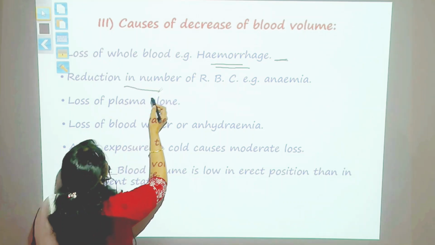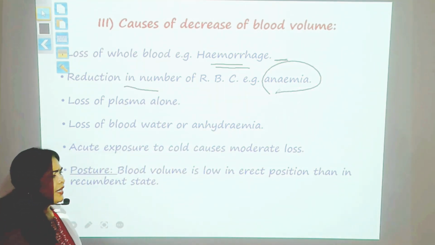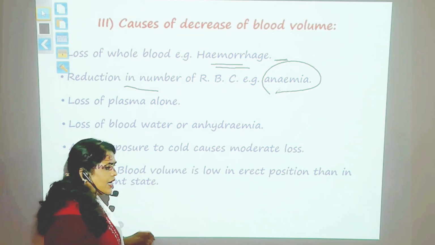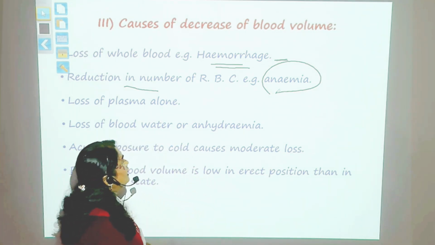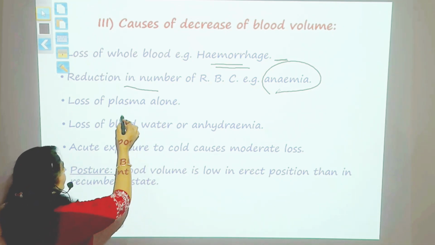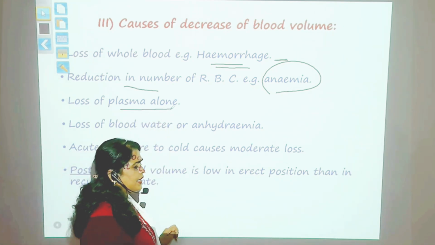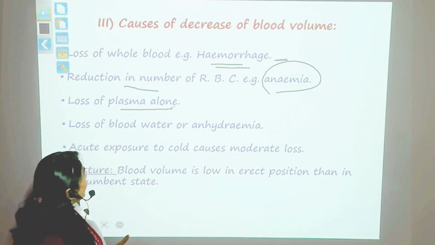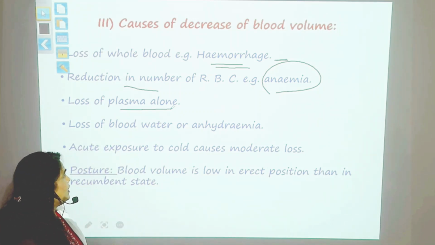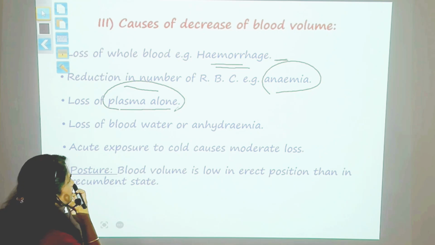Then there is a condition called anemia. Anemic condition where there can be decrease in RBC count, which will result into the decrease in blood volume. Then there is plasma loss in certain conditions, like in burn person, or when the person donates blood, the blood volume can go down, or even a person can donate plasma alone.